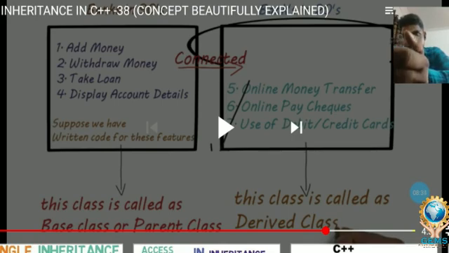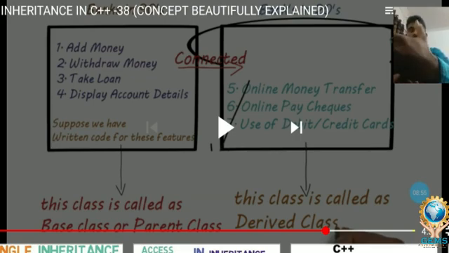But in the 20s bank, apart from these four features, three extra features are added. The first one is online money transfer. The second one is online paychecks. The third one is use of credit cards and debit cards. These three features did not exist in the 90s but were developed later.